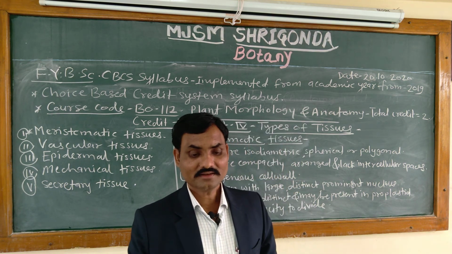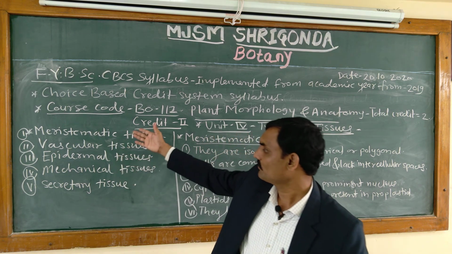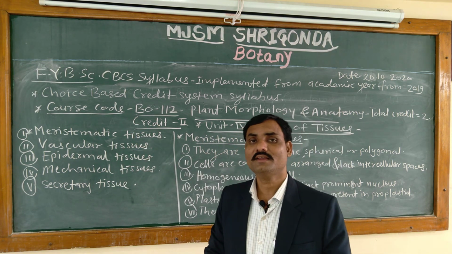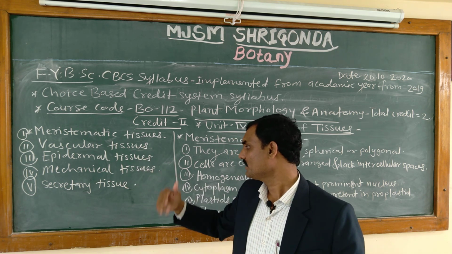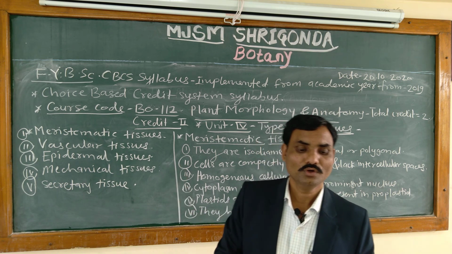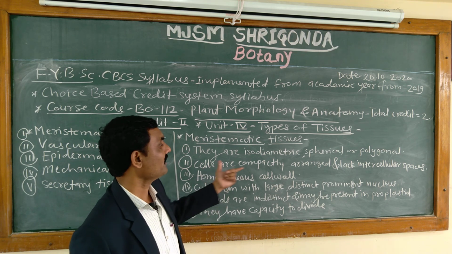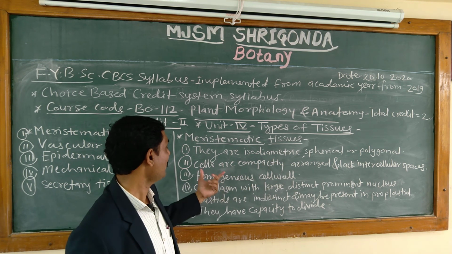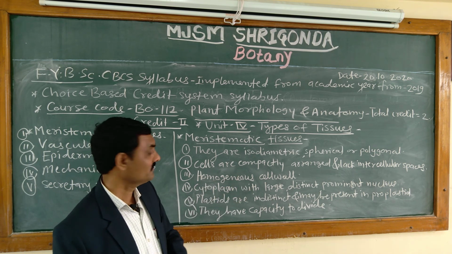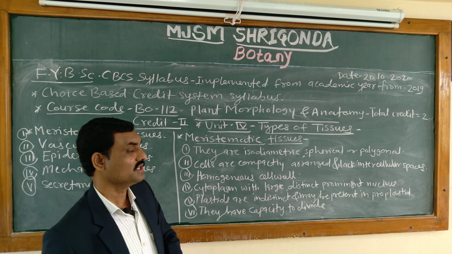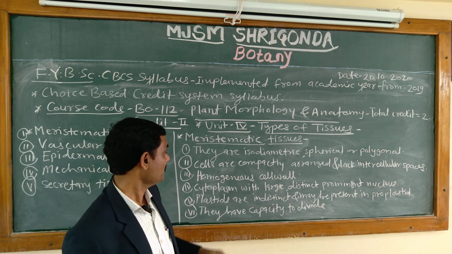Then the different types of tissues: meristematic, vascular, epidermal, mechanical and secretory tissue. Then the characteristic features of meristematic tissue: they are isodiametric, spherical, polygonal, cells are compactly arranged and lack intercellular spaces, homogeneous cell wall is there. Then cytoplasm with large distinct prominent nucleus, which are very important characteristic features.